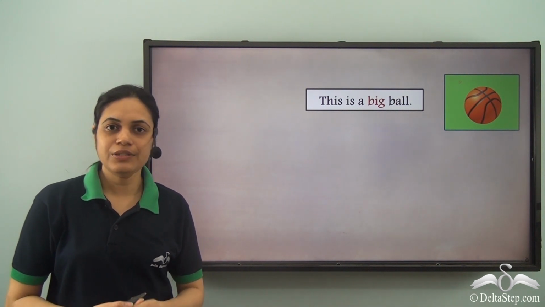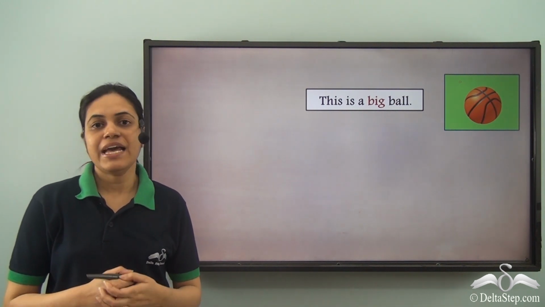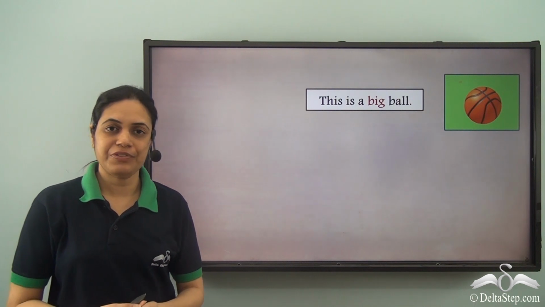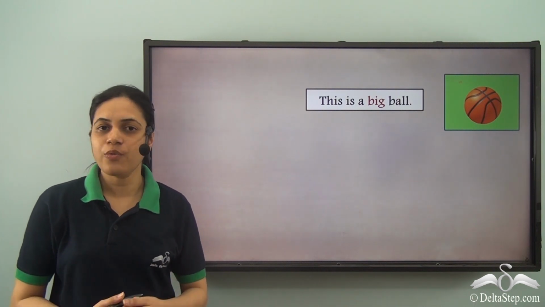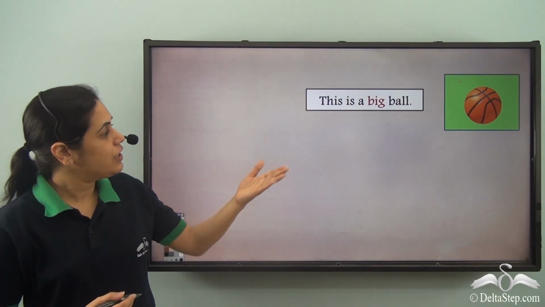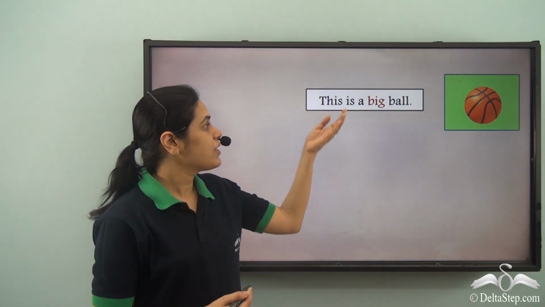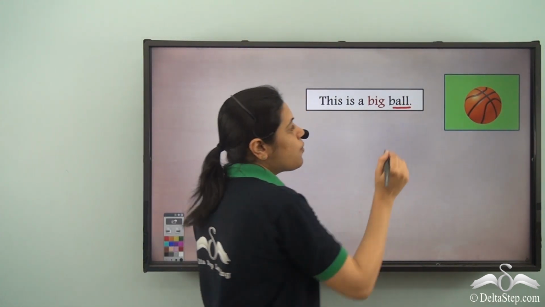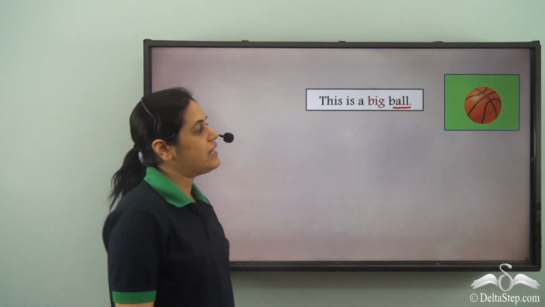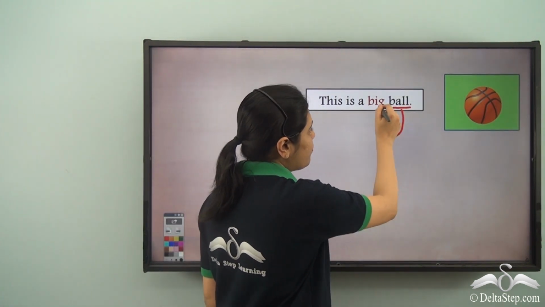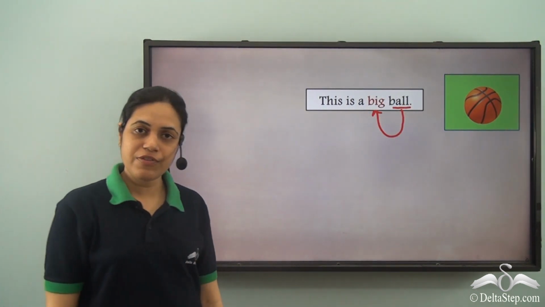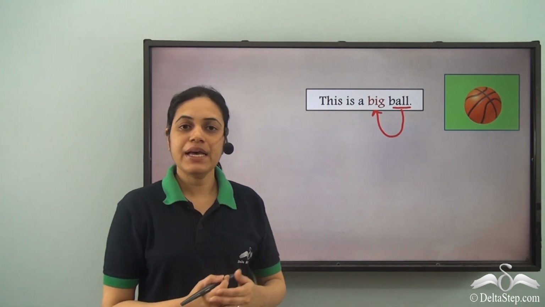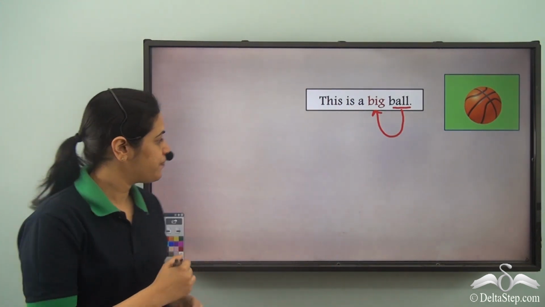We have already learned what adjectives are. Adjectives are describing words. They describe a noun or a pronoun. Now look at this sentence. This is a big ball. In this sentence, ball is a noun and describing the noun ball is the word big. So big is an adjective.